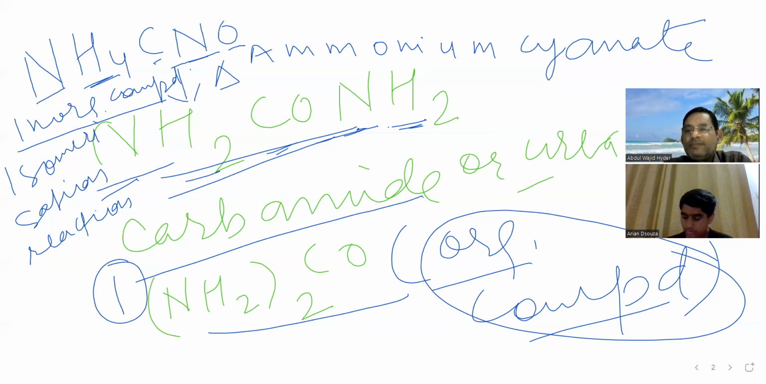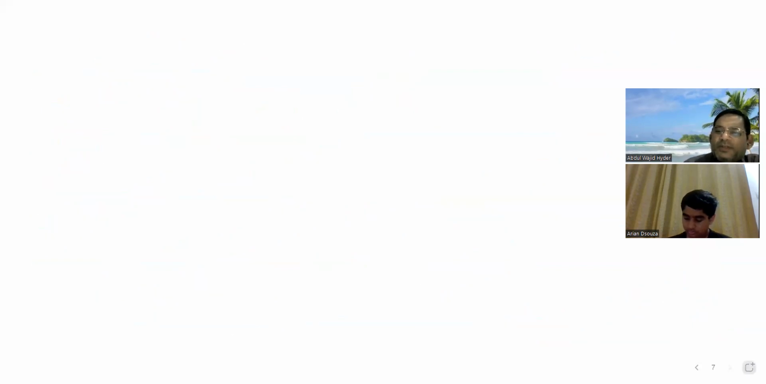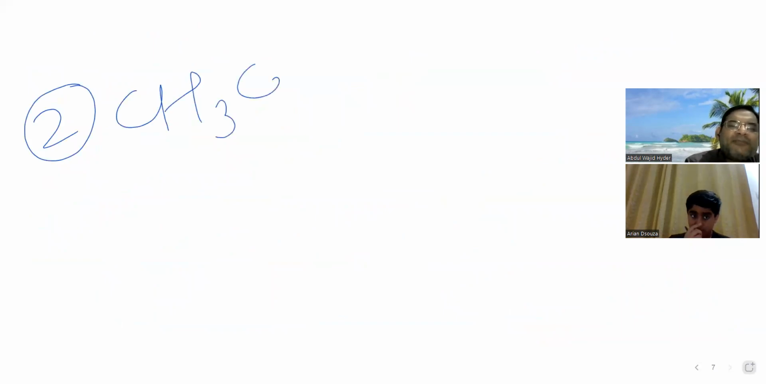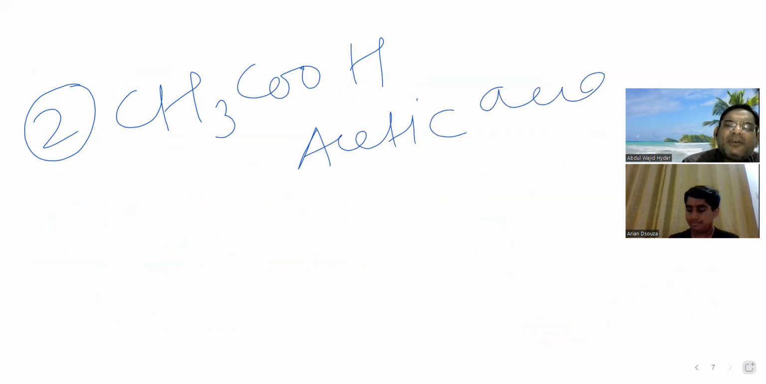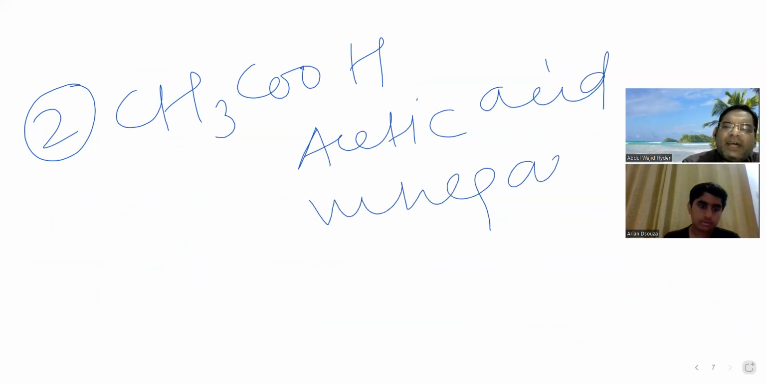The second organic compound synthesized in the lab was acetic acid, CH3COOH. What was it? Acetic acid, vinegar. These are its common names.